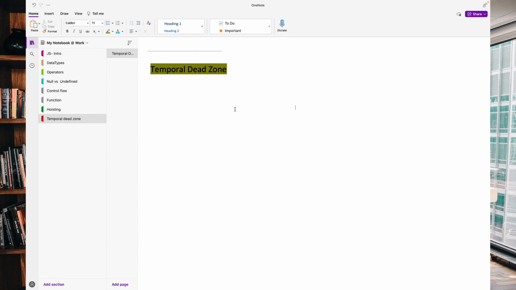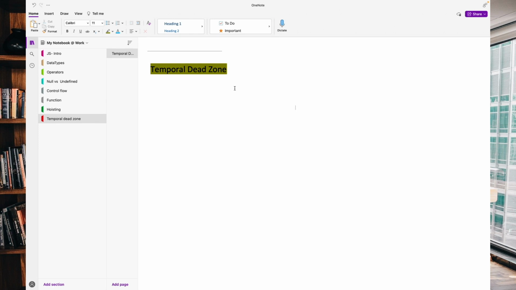Previously we have discussed data types, operators, null versus undefined, control flow, functions, hoisting. Today we'll discuss the temporal dead zone. Temporal dead zone means we can't access the variable in that zone. When we declare a variable, then during the creation phase, it will be hoisted to the top of the script. But there is a concept called TDZ for let and const.